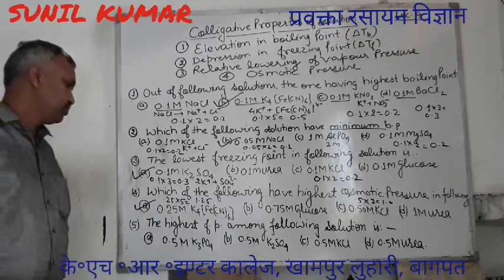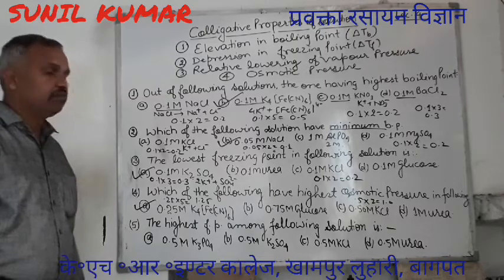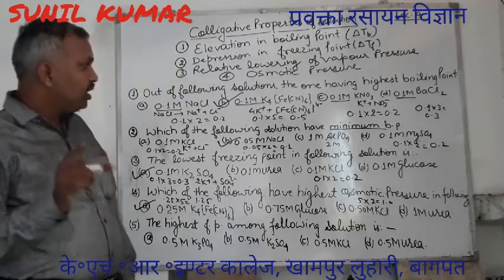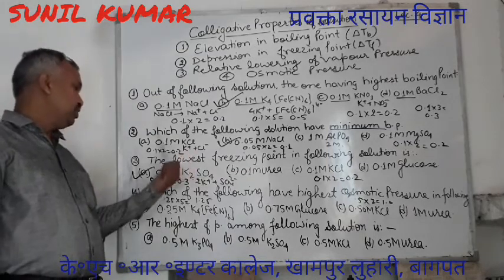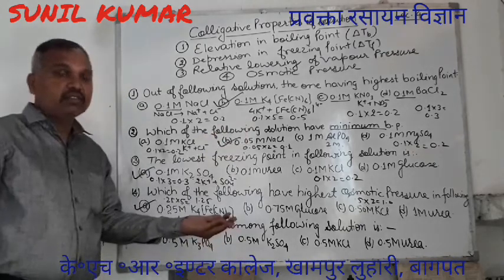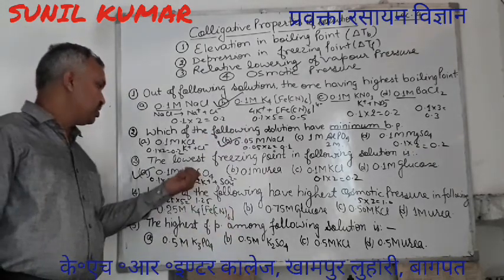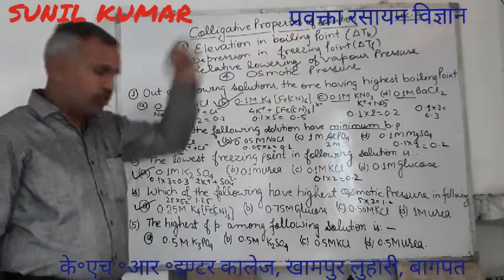The last: the highest freezing point among the following. Mind it, here one can make a mistake. For freezing point, when the effective concentration is higher, then the freezing point is least. And when the effective concentration is least, then the freezing point is more.